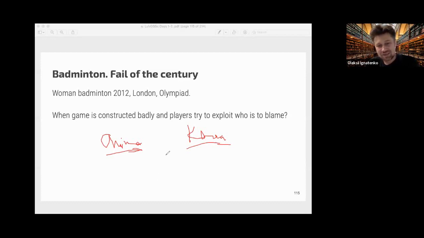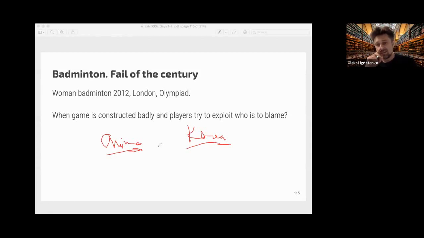match, because when two teams try to lose in badminton, it's really bad. So you can find it on YouTube. But the problem is that the rules were constructed badly. So the best possible strategy for players was to intentionally lose this match. And there are some sports where you can do it quite naturally, but not badminton. So it was a huge scandal, and two teams were disqualified.